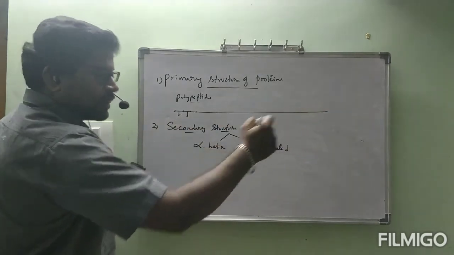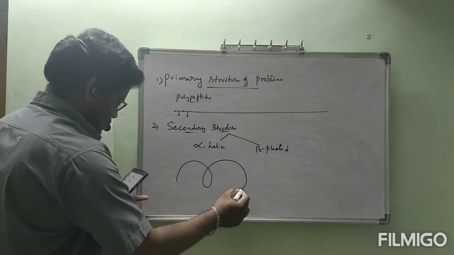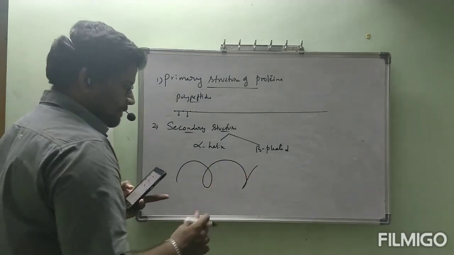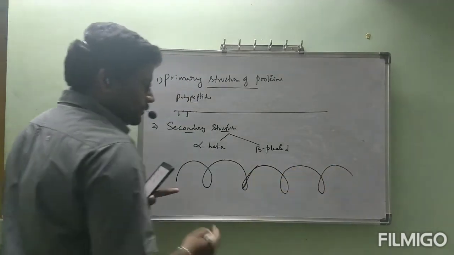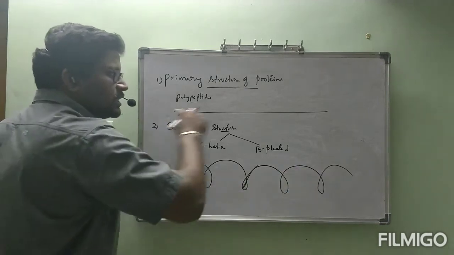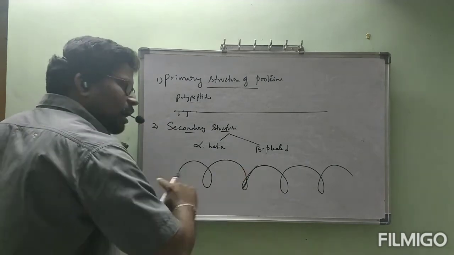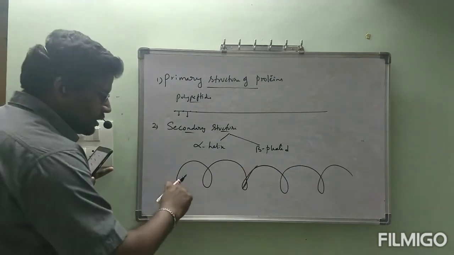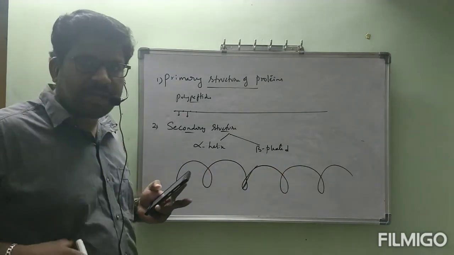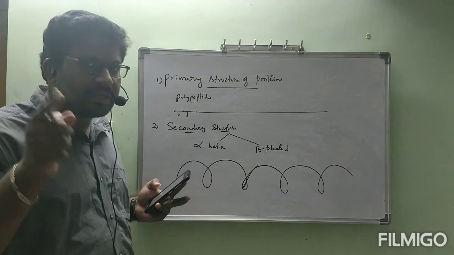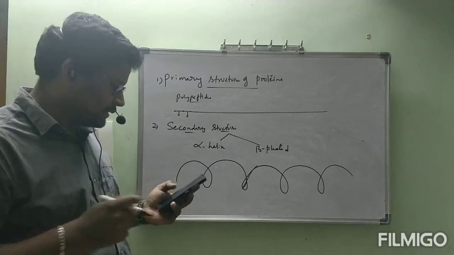Now this polypeptide is coiled, not fully coiled, like a spring. You make a spiral binding, and that spring will be there. Same representation like that.